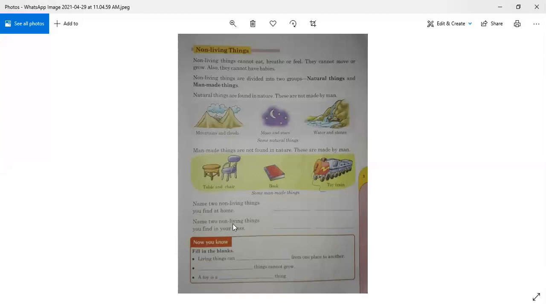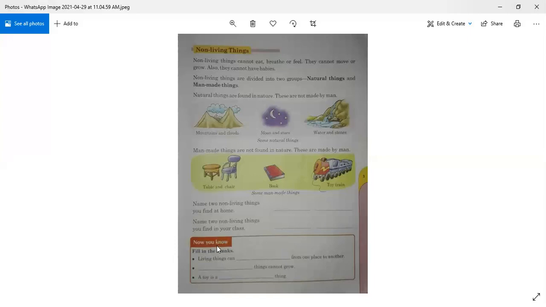Name two non-living things you find in your class. If you recall your class, you can see the desks or table and you can see the chair or cupboard. So you can write CHAIR, chair, TABLE, table, or CUPBOARD, cupboard.